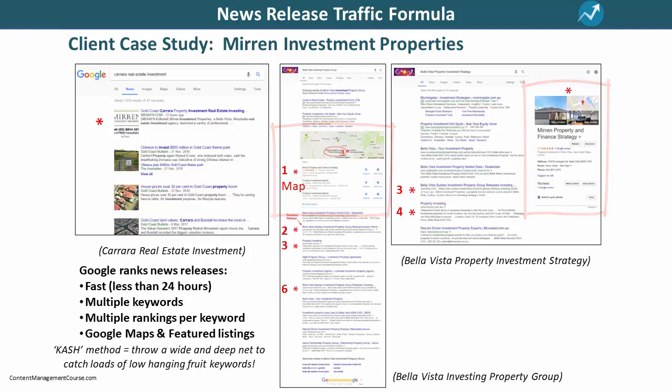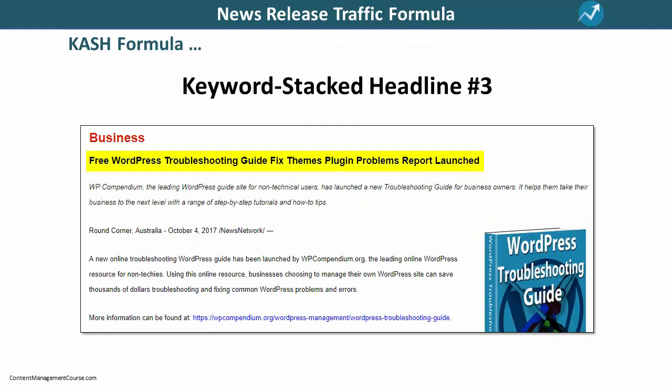The idea behind the KASH formula then is to use news releases to throw a deep and wide net, to try and automatically catch loads of low-hanging fruit keywords that no one else is even thinking of targeting. You can also combine news releases with strategies like article writing and paid advertising, to systematically start going after more competitive keywords. Let's take a look at one more example of using the KASH headline formula, and then I'll take you through an example of how you can use the KASH formula to build headlines for your own business.